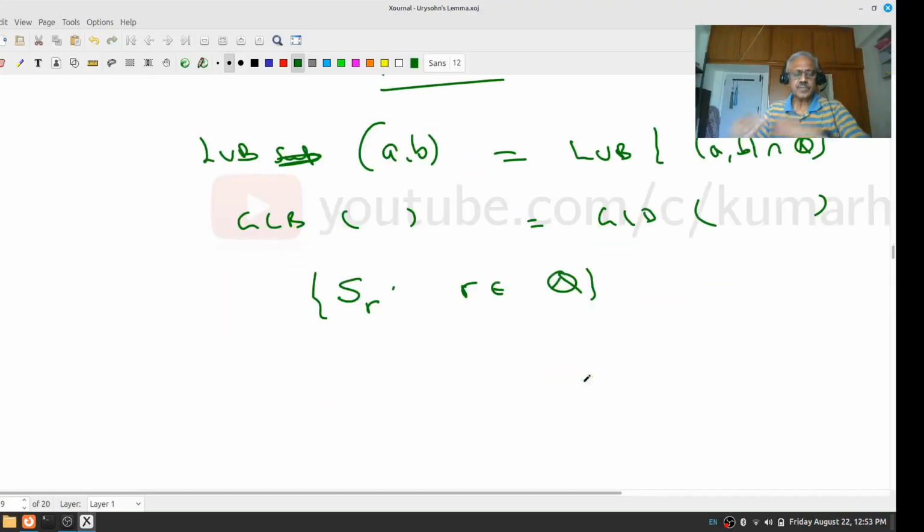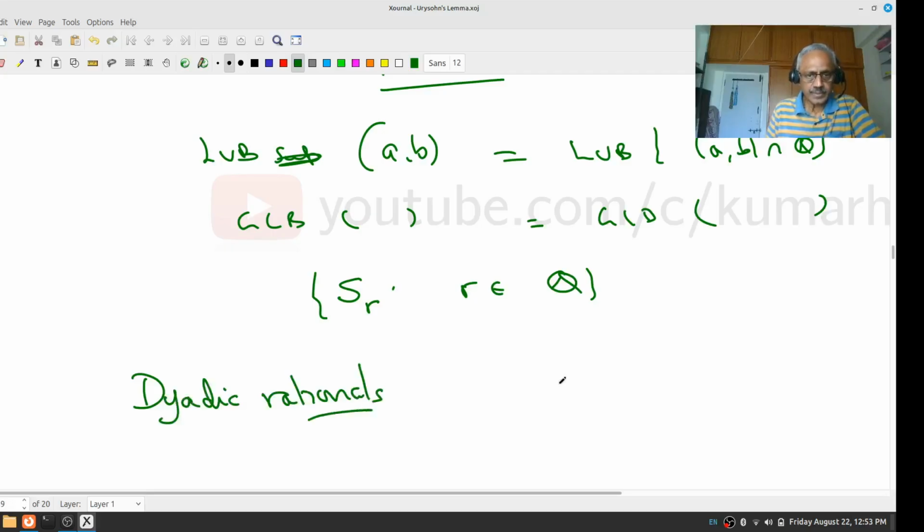So what was needed was density. But I could do something better. Let us look at dyadic rationals. They are of the form m by 2 to the power n, where m and n are integers. This is dense.